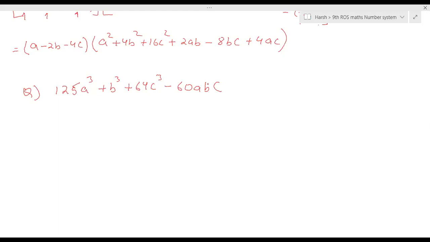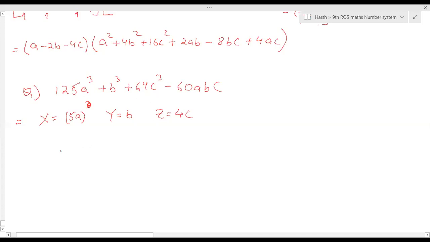Very good. Explain. First, you need to take 125a cube as 5a the whole cube, so we can write x as 5a the whole cube, then b as b cube, and then z as 4c. Not 4c the whole cube, z is 4c.